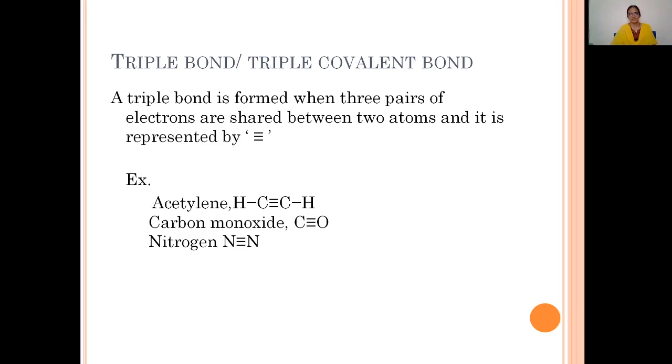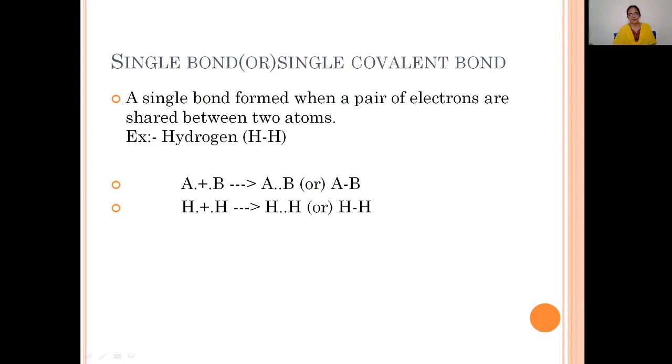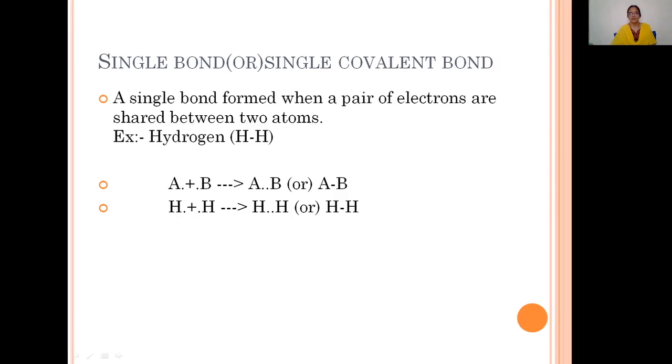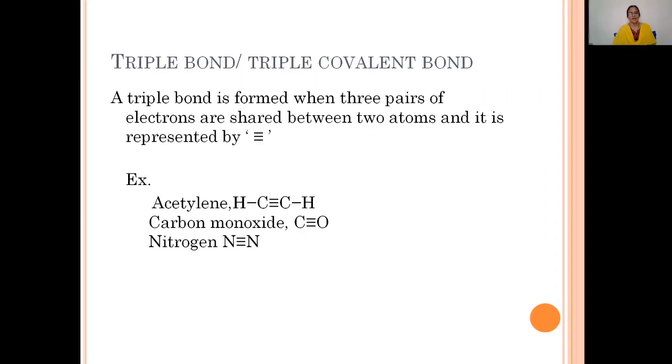So, till now we have discussed the three types of covalent bonds formed by carbon. Generally, carbon forms three types of covalent bonds. The first one is the single covalent bond, the next one is the double covalent bond, and the third one is the triple covalent bond. A single covalent bond is formed when a pair of electrons is shared between the two atoms, a double covalent bond is formed when two pairs of electrons are shared, and a triple covalent bond is formed when three pairs of electrons are shared between the two atoms.